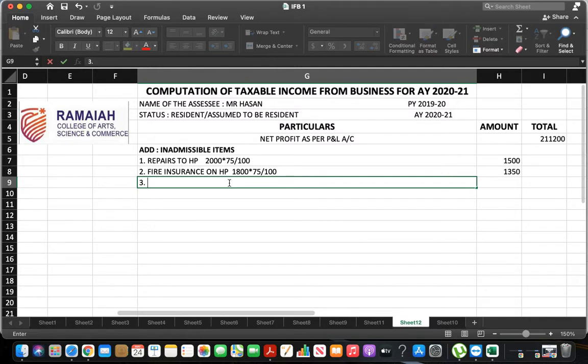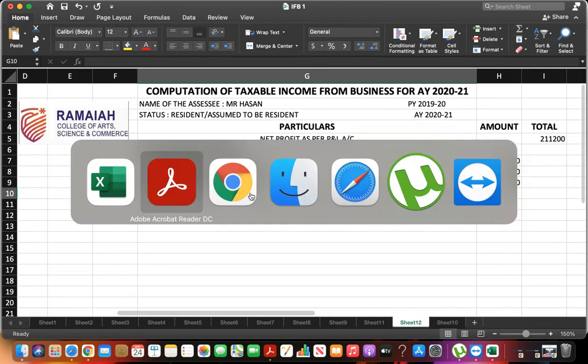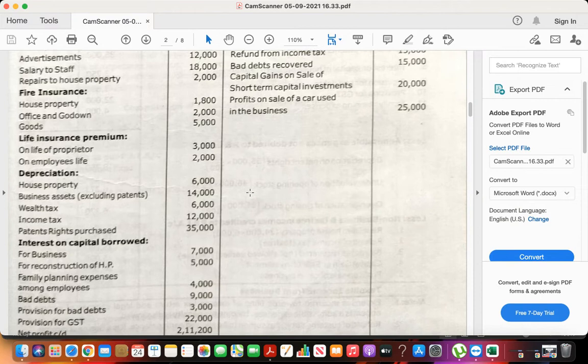So write down number 3: life insurance on proprietor. What's the value? 3000. Next, depreciation.